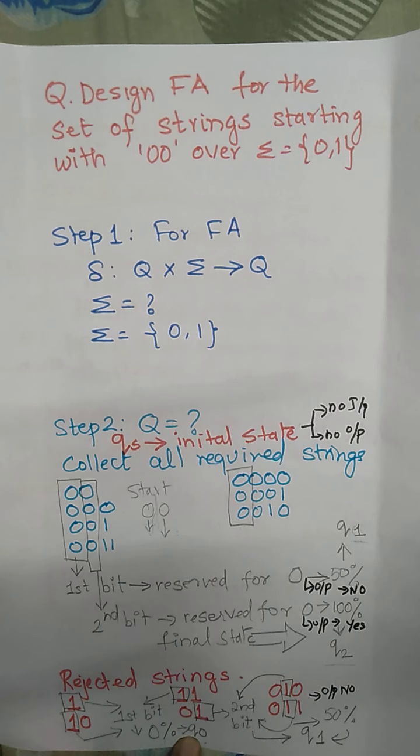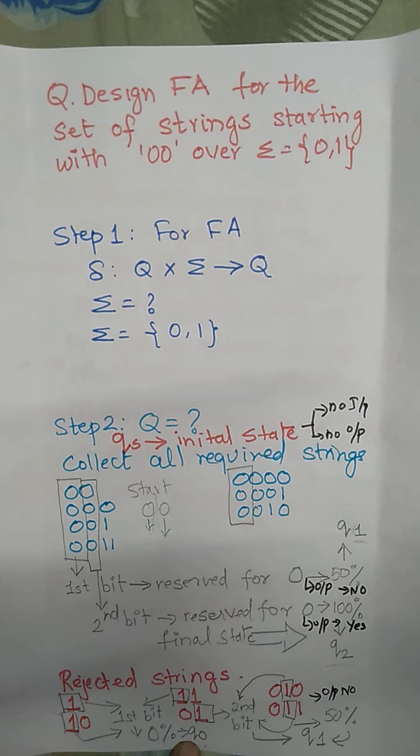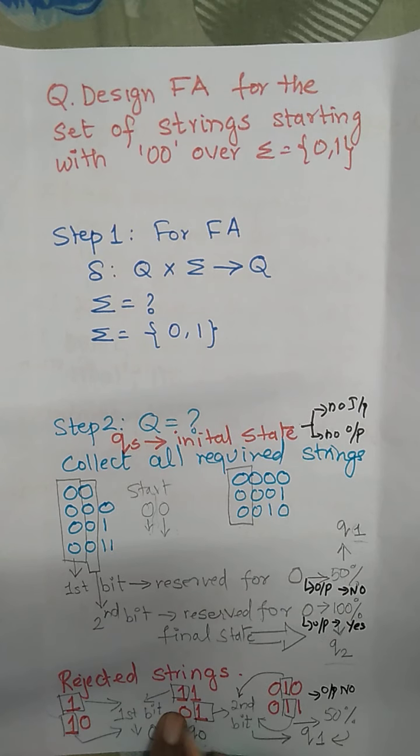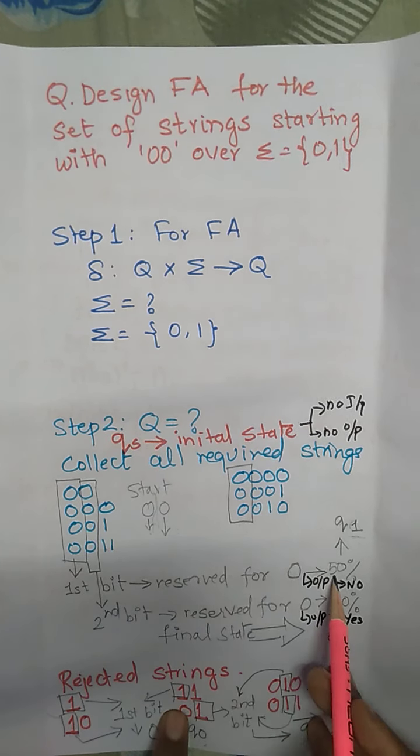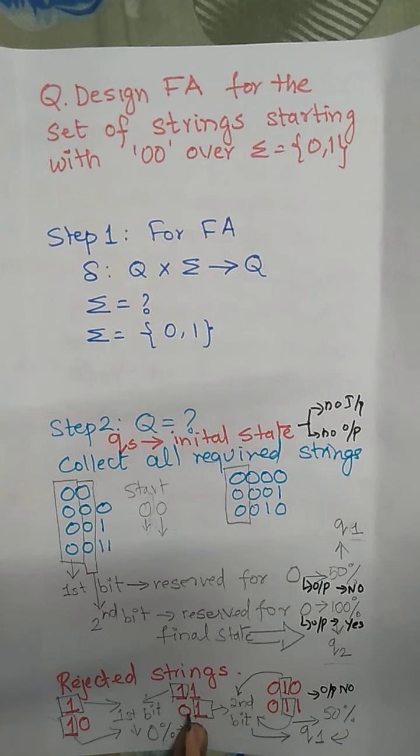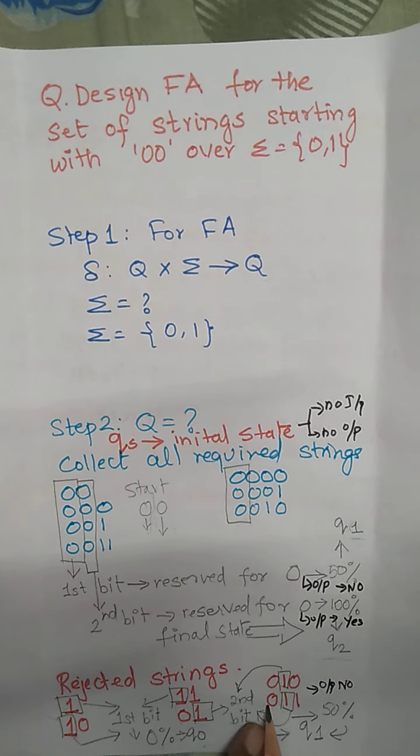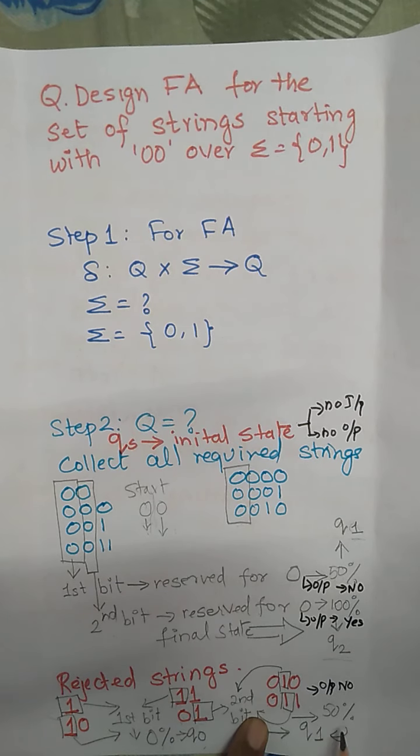Now this is the first case. If the first bit, which was reserved for 0, is 1, it is totally rejected by our finite automata. What about if the first bit is according to the requirement, which is 50%, but when we check the second bit it is 1? So the first bit is 50% of our requirement, and as we move to the next bit, it is 1. That means this is only 50% of the required string. As this contains only the first bit position reserved for 0, this is the 50% required by our question. That's why the name is q1 state.